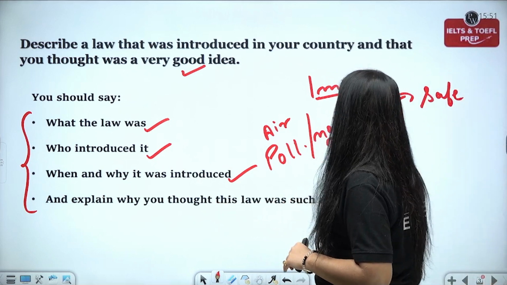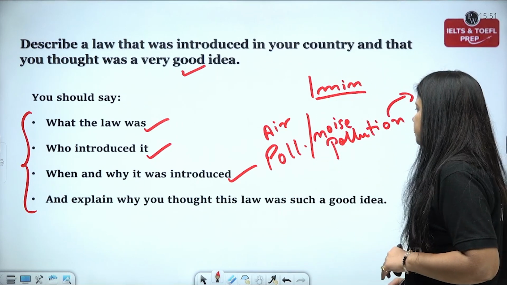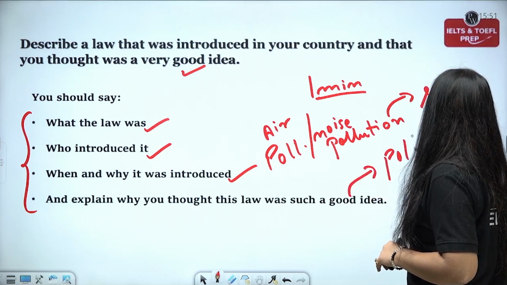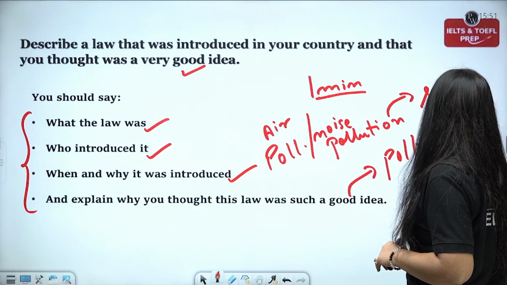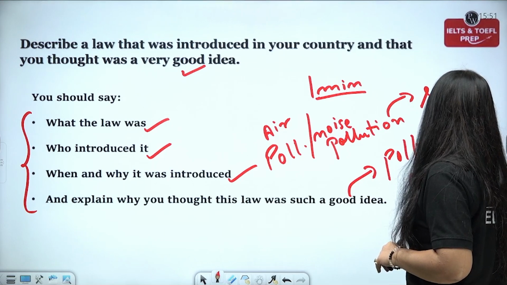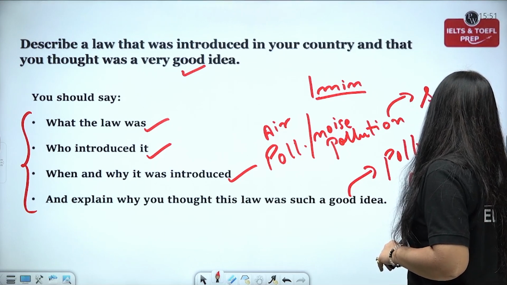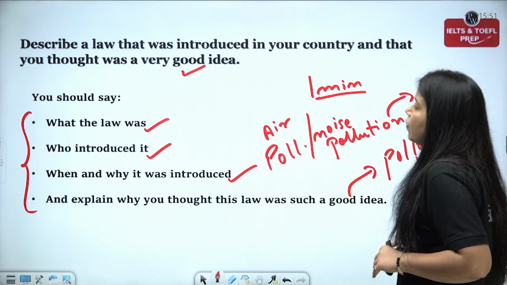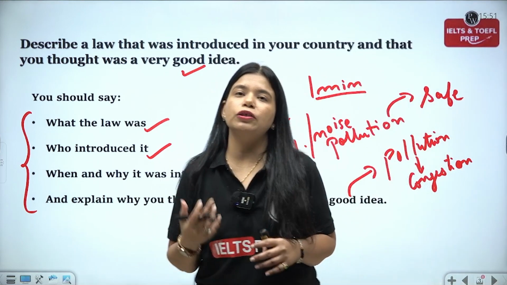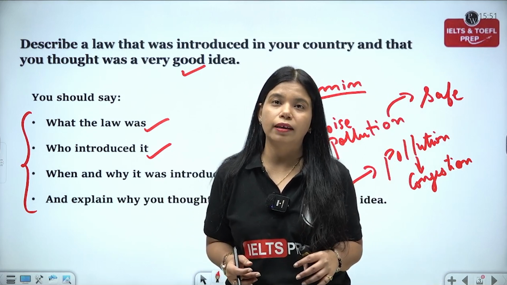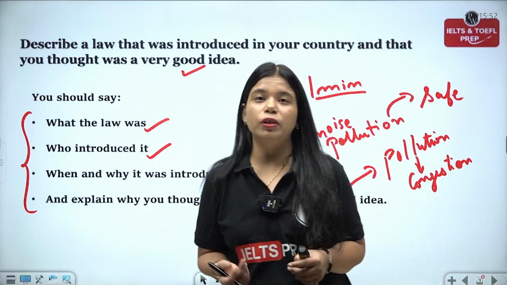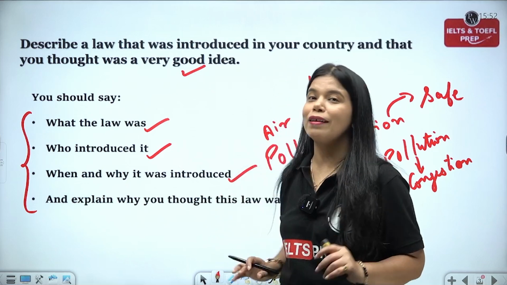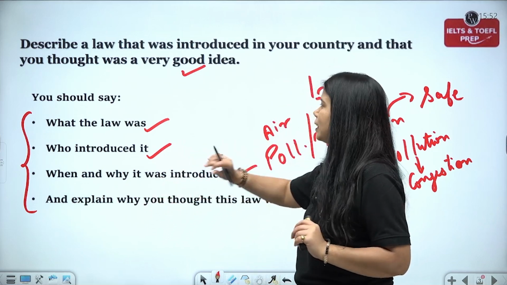Explain why you thought this law was such a good idea. This was such a good idea because apart from pollution, the traffic congestion also reduced on roads. And because of that, there were fewer traffic collisions, or I should say fewer cases of road accidents. And that again is something related to safety. So it was sort of like killing two birds with one stone. But let's not give the answer yet, let's just explain a little.